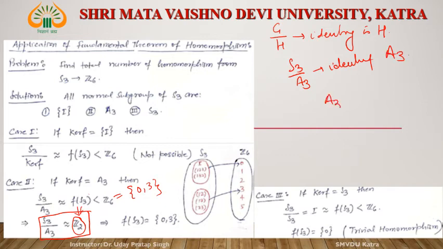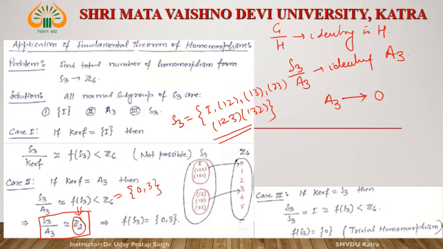Then the image of A3 is the identity, 0. S3 contains the following 6 elements: identity, (1 2), (1 3), (2 3), (1 2 3), (1 3 2). The image of A3 goes to 0. Since this is the identity and this is the identity of Z6, the image of identity goes to identity. And the image of the other elements? What are the other elements?